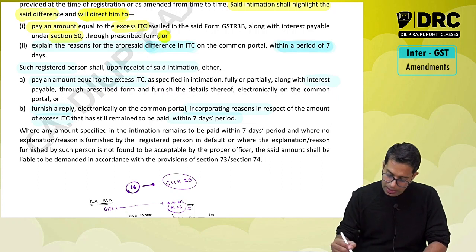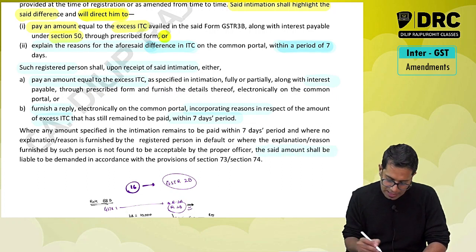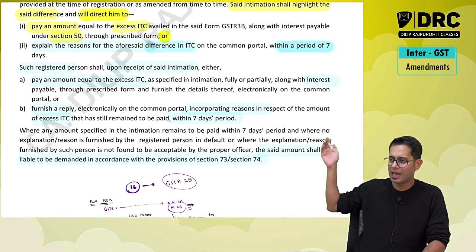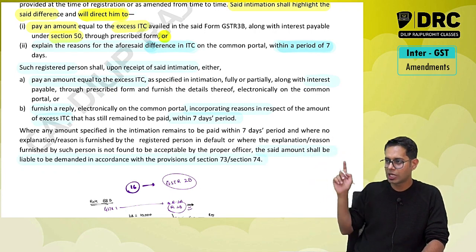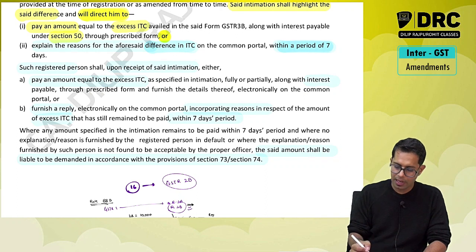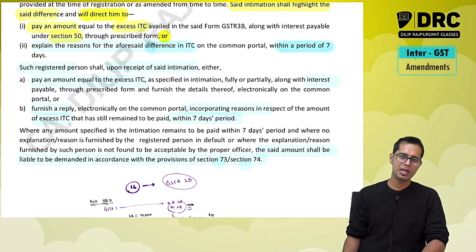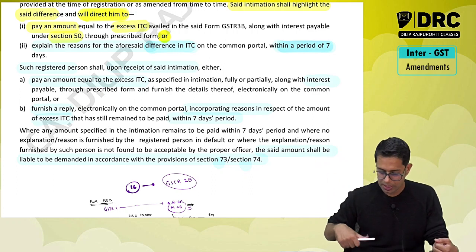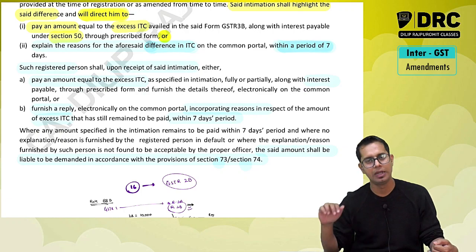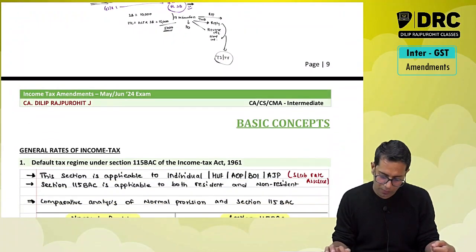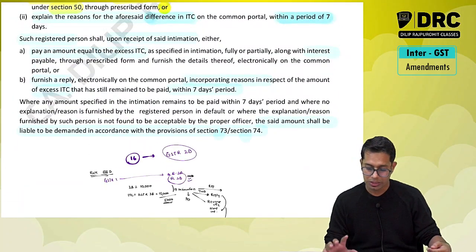If I don't do this, then penalty provisions will be made applicable. The said amount shall be liable to be demanded in accordance with section 73 and 74. I will have to pay that said amount, and along with it, under 73 and 74 they can impose and collect extra penalty from me. This is all about the amendments with respect to GST law.